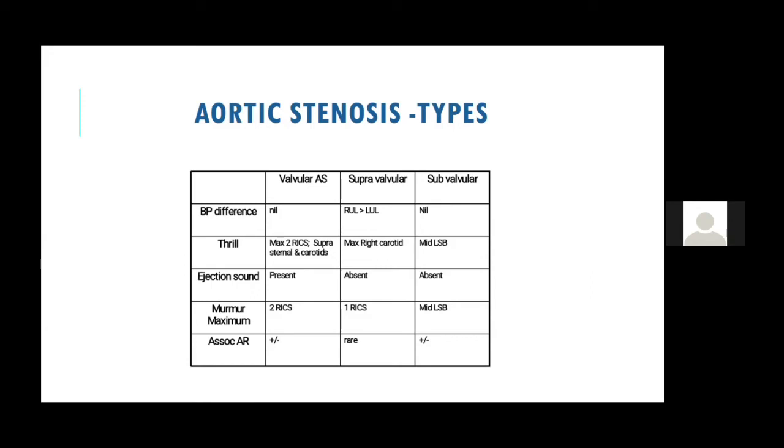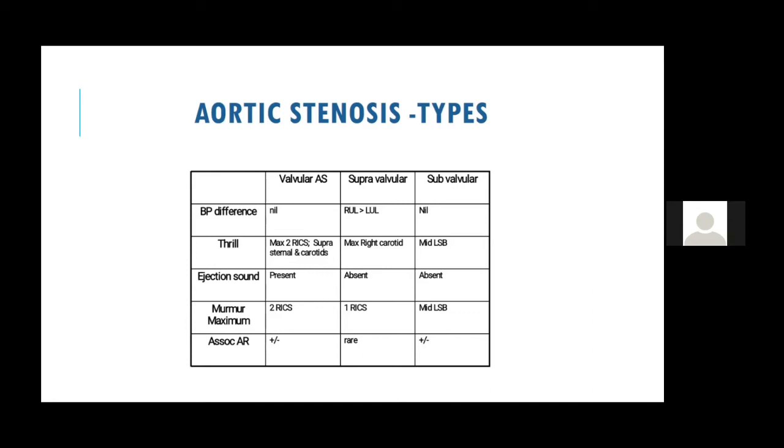Thrill is usually typical of valvular AS, but you may still get a thrill in others. A thrill localizes the murmur, so the best thrill you get is in valvular. The ejection sound also localizes to the valve, and the ejection click is present only in valvular aortic stenosis. The murmur is best heard in valvular AS in the right second intercostal space. In supravalvular, it is in the right first intercostal space, whereas in subvalvular, like hypertrophic cardiomyopathy, you get it at the lower sternal border, the fourth and fifth lower left sternal border. We know AR is associated most commonly with subvalvular.